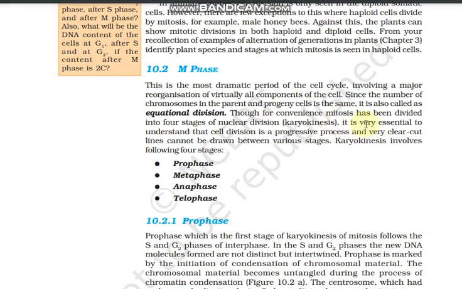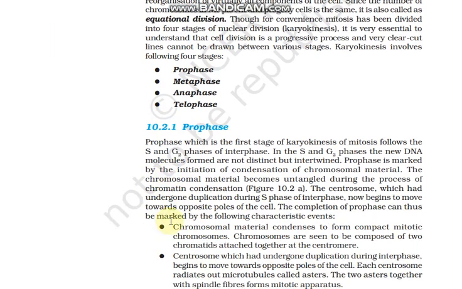Though for convenience mitosis has been divided into four stages of nuclear division, that is karyokinesis, it is essential to understand that cell division is a progressive process. These are the sequences they have given us for understanding, but this is not the actual sequence. Some cells may be in metaphase, some cells may be in anaphase at the same time. So there is no sequence in reality, but for understanding purposes we have taken it in a sequence.